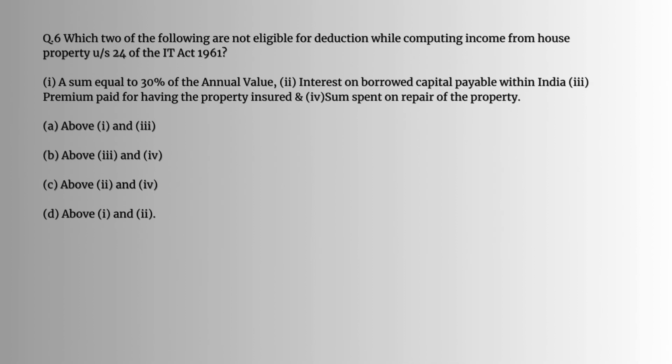Question number 6. Which two of the following are not eligible for deduction for income under section 24 for the house property? So here 1, a sum equal to 30% of the annual value, 2, interest on borrowed capital payable within India, 3, premium paid for having the property insured, and 4, sum spent on repair of the property. So the non-eligible deductions are premium paid for having the property insured and sum spent on repair of the property. So the answer would be B, above 3 and 4.